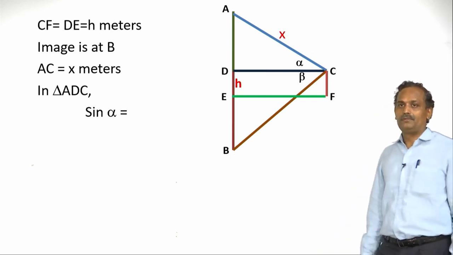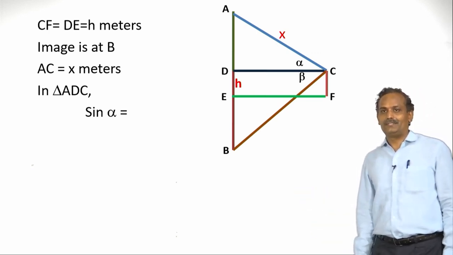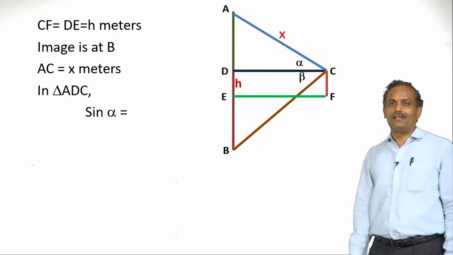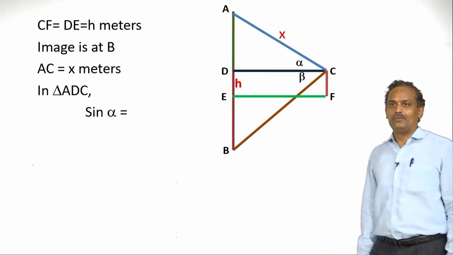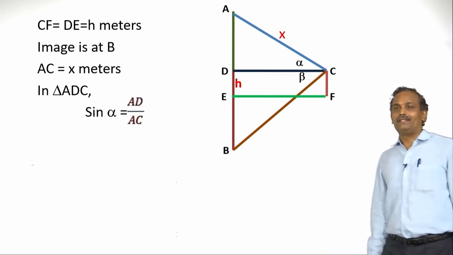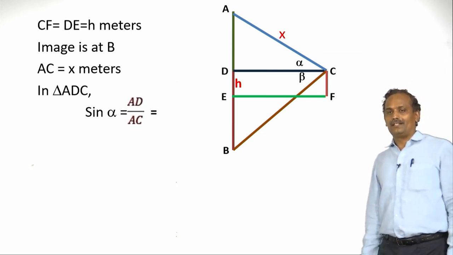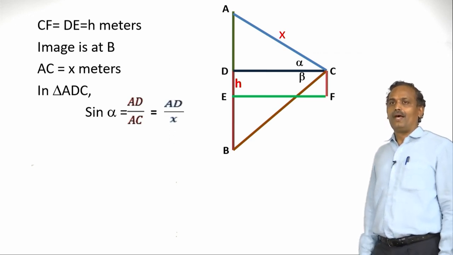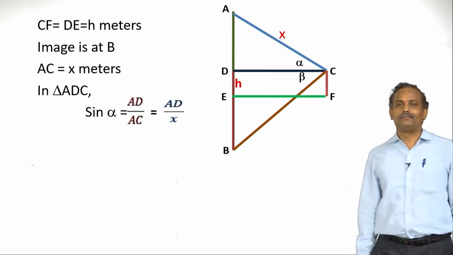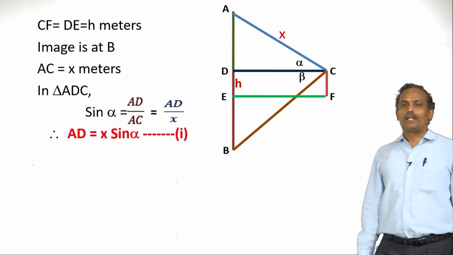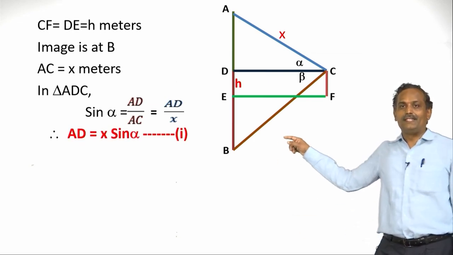What is hypotenuse? Where is angle D? So what is its measurement? Angle D is 90 degrees and hence AC is the hypotenuse. So we will write sin alpha is AD by AC. Then what is AD? Let us keep it as it is, and AC we have assumed as x. So it is AD by x. Now let us cross multiply x. So this AD is x sin alpha.